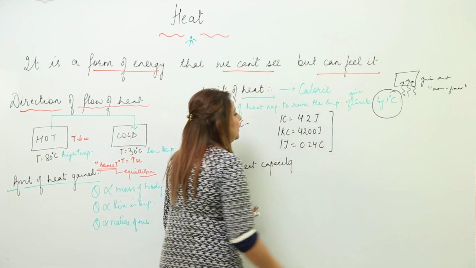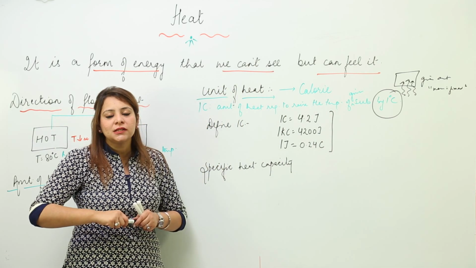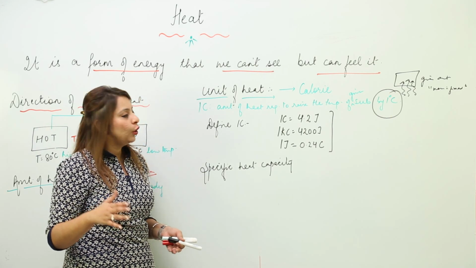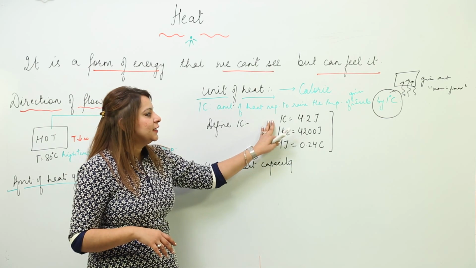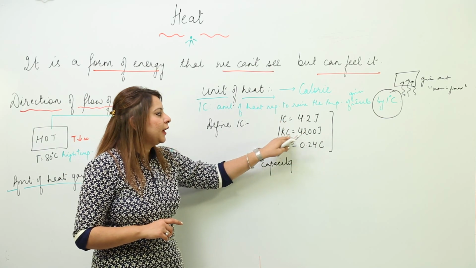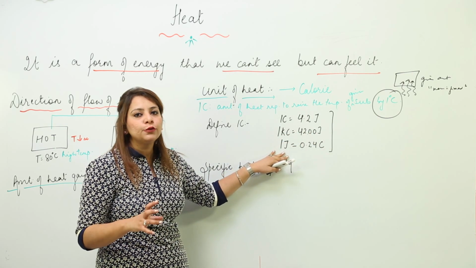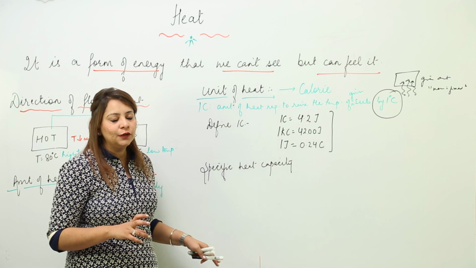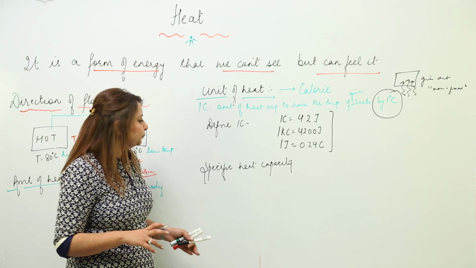These are values you need to learn, because you might get a numerical where you have to convert one unit to another. If you are thorough with the conversions, you can do it very easily. This is how the calorie and joule are interrelated.